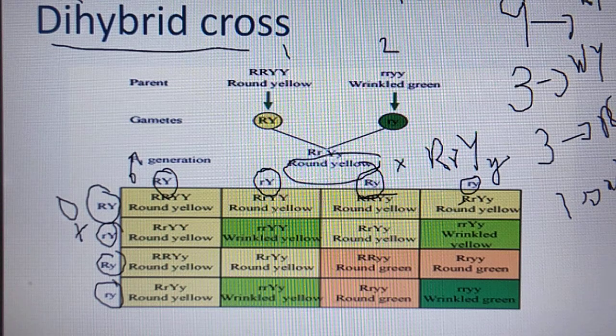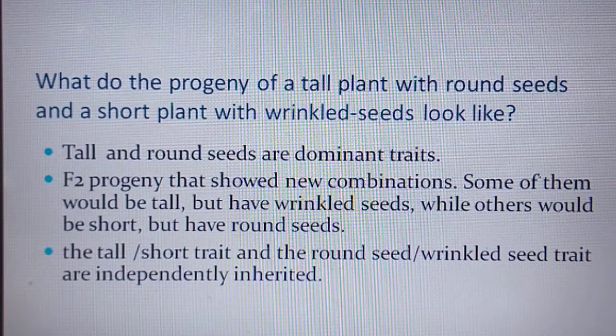Out of these 4 characters, 2 are from the parents. What are the parents of the first generation? Round yellow and wrinkled green. And we can see 2 new combinations. What are the 2 new combinations? Wrinkled yellow and round green. These are the two new combinations present in the dihybrid cross. So the dihybrid cross ratio is 9:3:3:1.